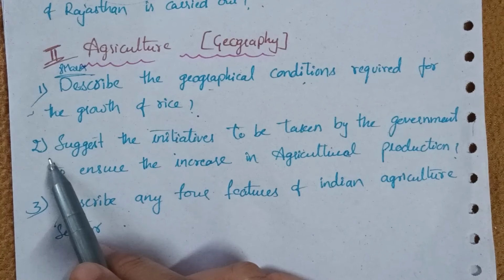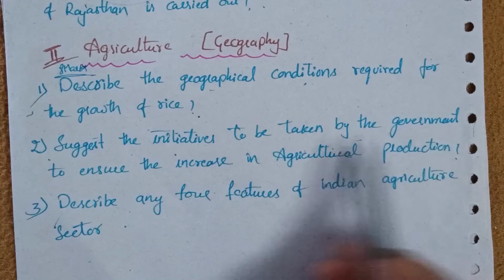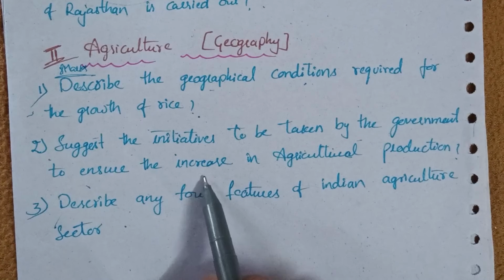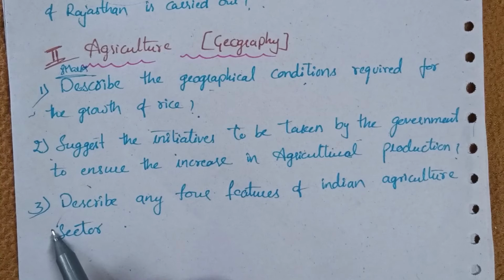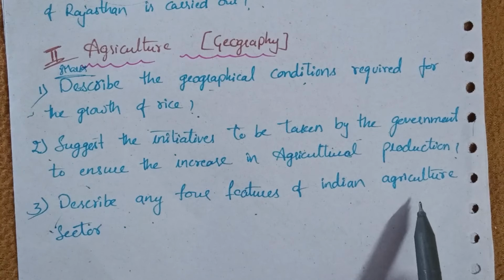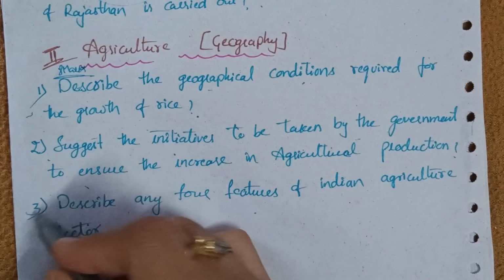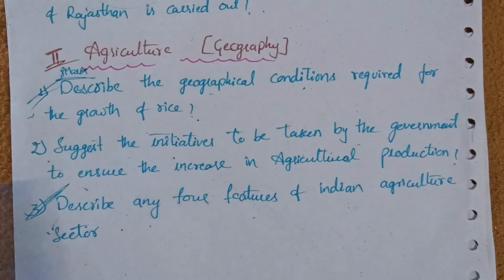The second question is, suggest the initiatives to be taken by the government to ensure an increase in agricultural production. The third question is, describe any 4 features of the Indian agricultural sector. Got it? These 3 questions are for 8 marks.